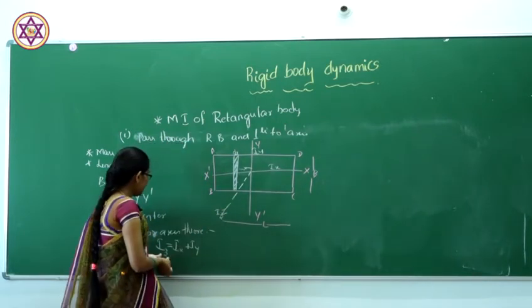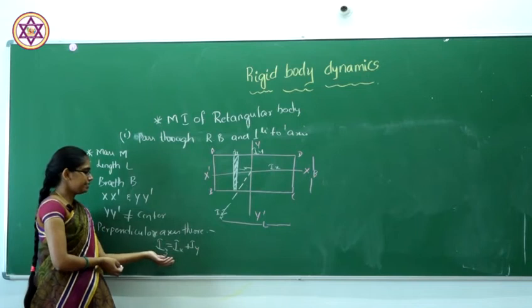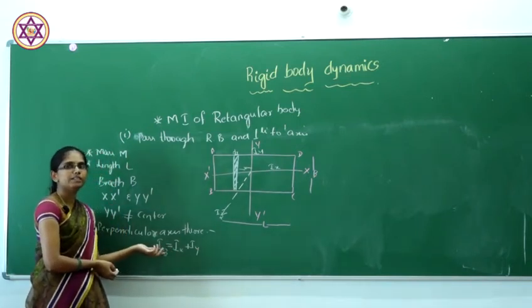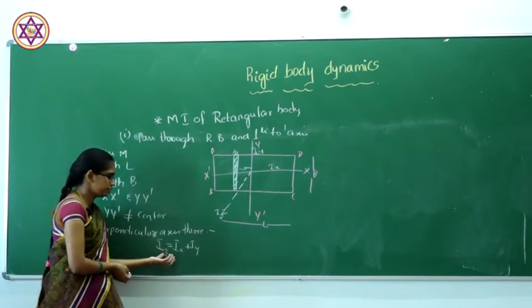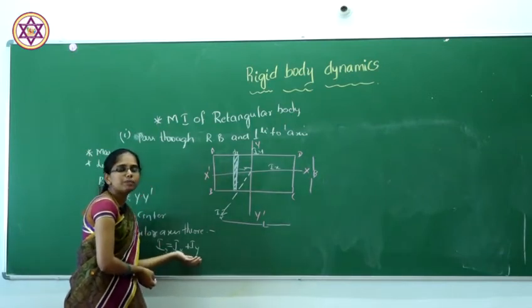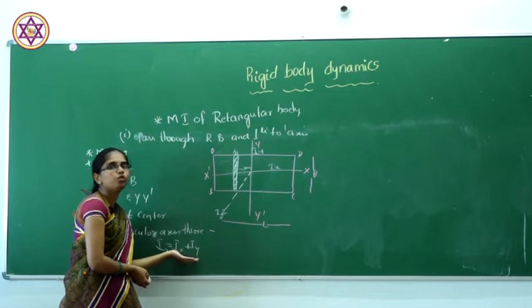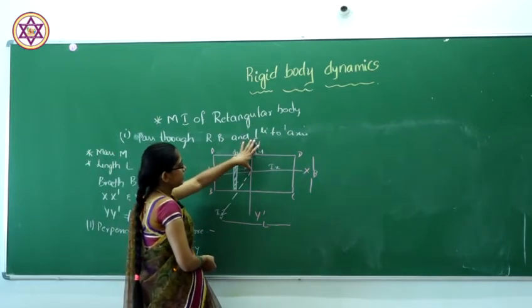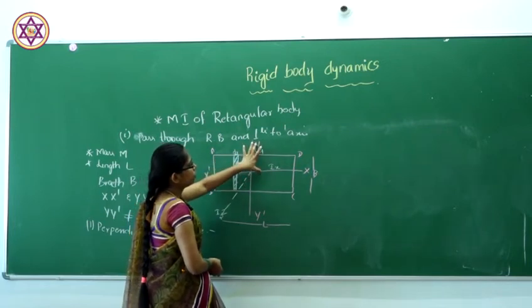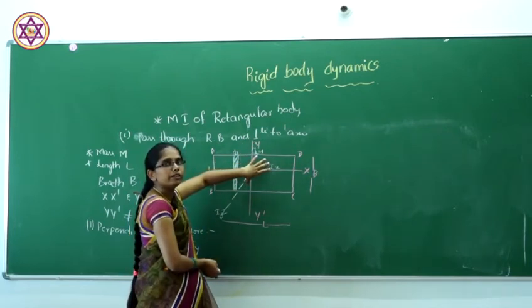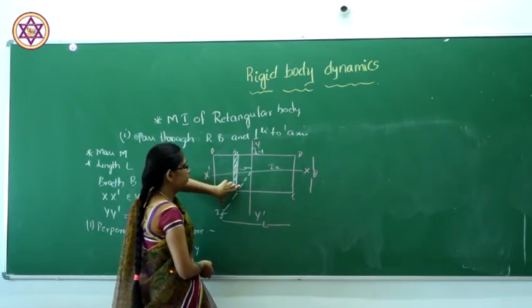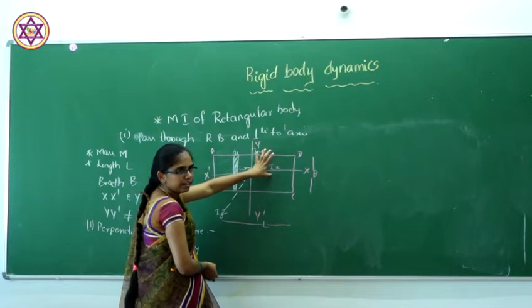So here I am considering the perpendicular axis theorem, that is Iz will be equal to the moment of inertia perpendicular to the axis, which should be equal to the sum of the moments of inertia of the two mutually perpendicular axes. If we consider this is the y axis, then the total moment of inertia will be Ix and Iz. If you consider these mutually perpendicular, it means Iy plus Ix.